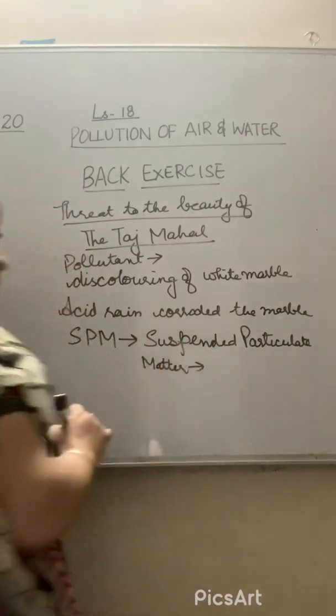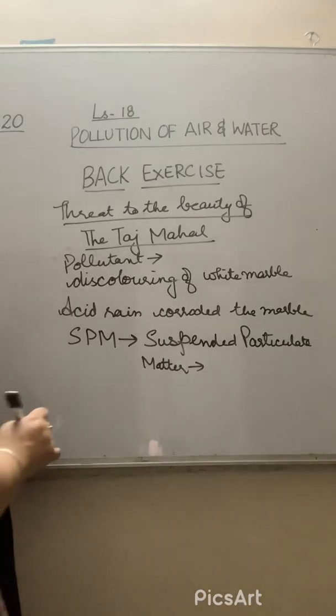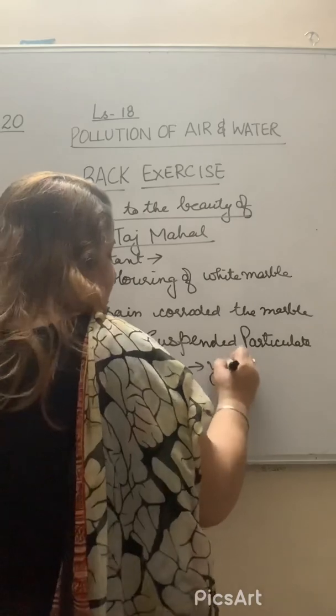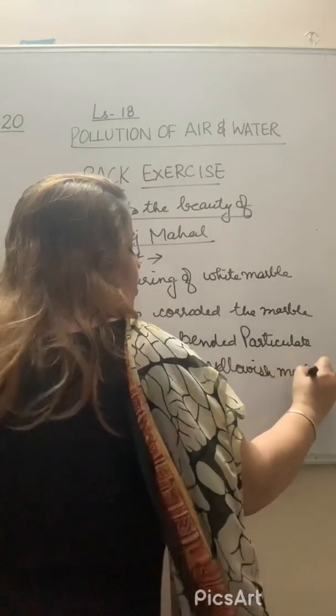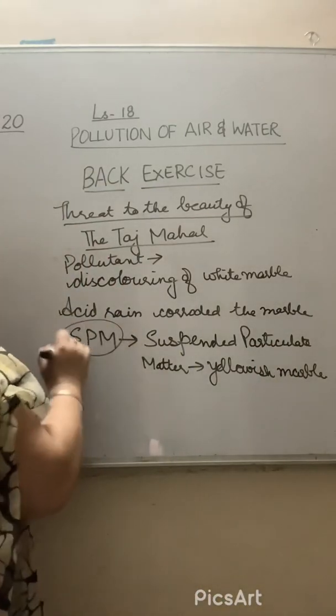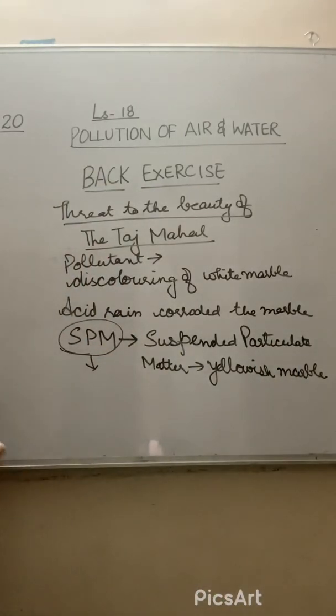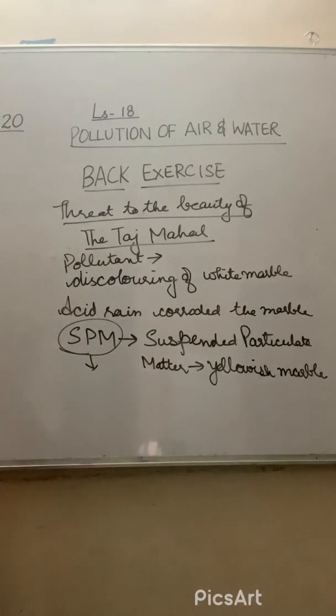Right? What will it cause? It will make the marble yellowish, right? They cause the marble to become yellowish. That is due to the suspended particles. And under the suspended particles, what are the different things that will come? Sooty particles, refinery pollution. So that's why Taj Mahal is the concern, right? We have to be concerned about the Taj Mahal, right?